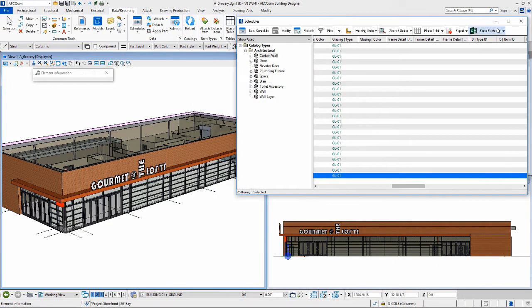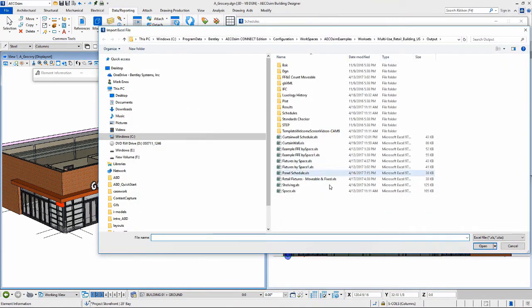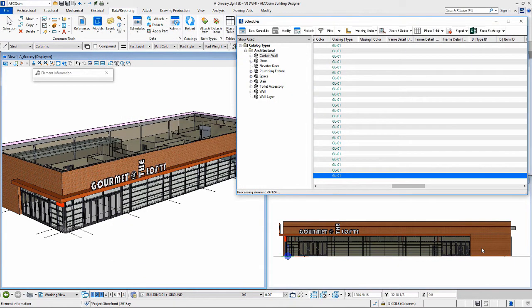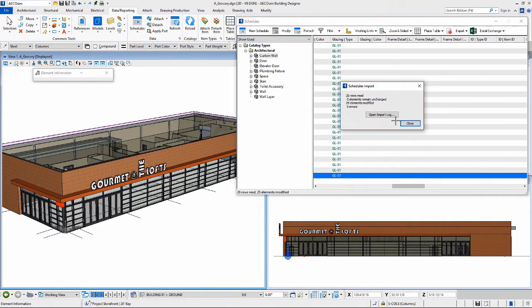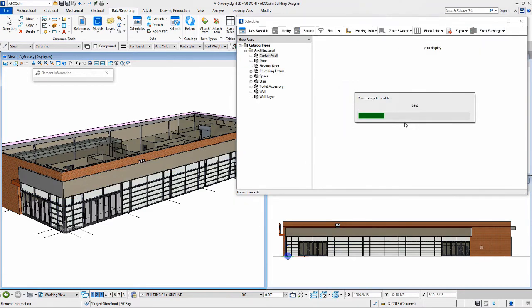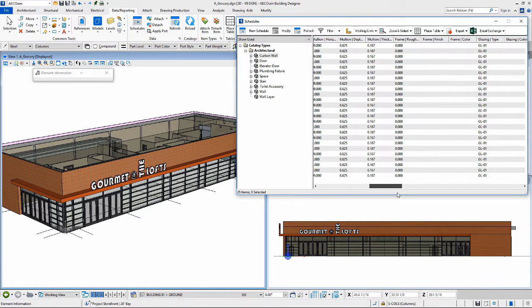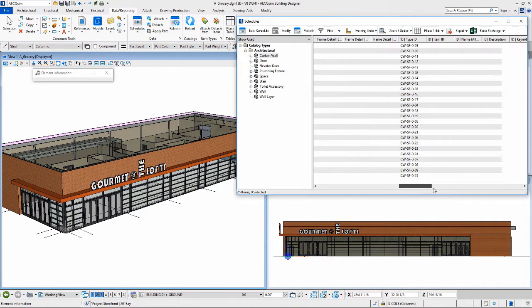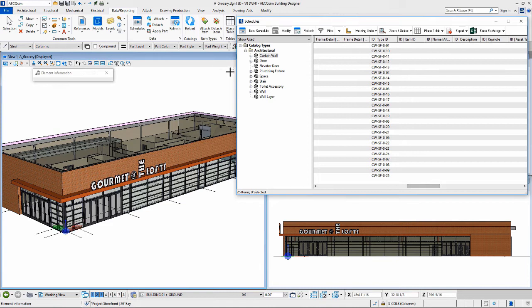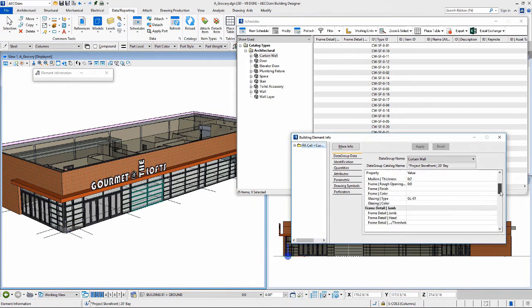Then we want to go up to Excel Exchange, do an update from Excel, select the file, and then they process and get updated, 25 elements. You'll see that we go to the information, you'll see that the column is there for the glazing type we did before. Those unique IDs are now embedded in the curtain wall. We can go select information and scroll down to see the unique ID that's on the object.